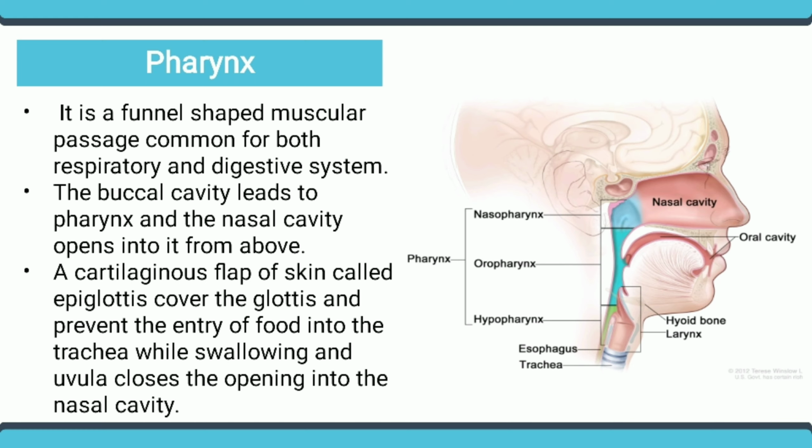A cartilaginous flap of skin called the epiglottis covers the glottis, that is the windpipe. The epiglottis covers the windpipe, which prevents the entry of food into the trachea while swallowing. The uvula closes the opening into the nasal cavity.